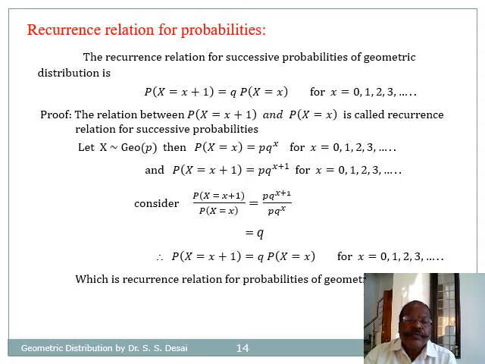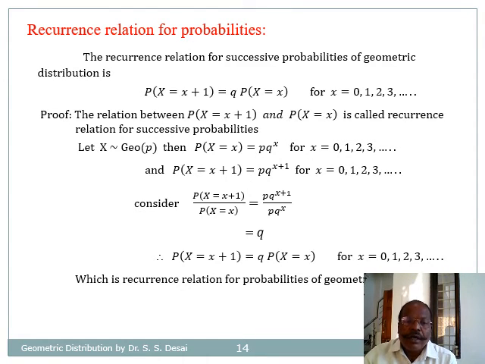Now let us consider X follows geometric with parameter p. Then probability that X equals x is given to be p into q raised to x, and probability that X equals x plus 1 gives us p into q raised to x plus 1.